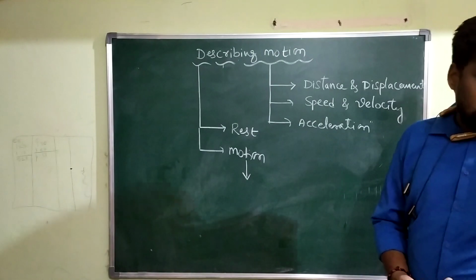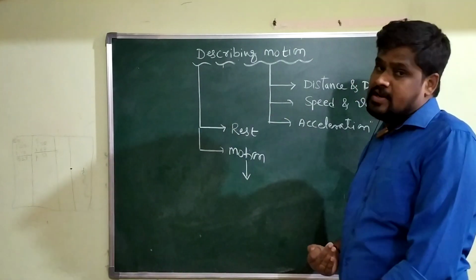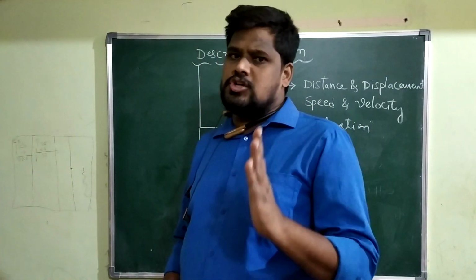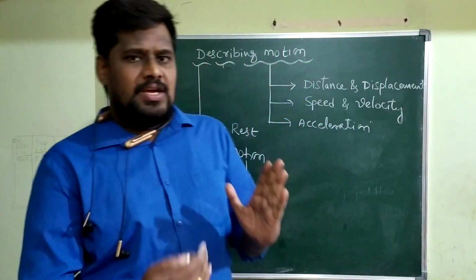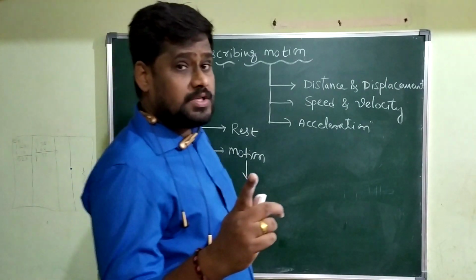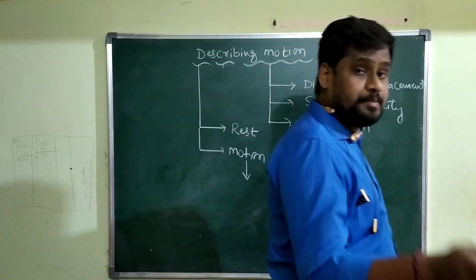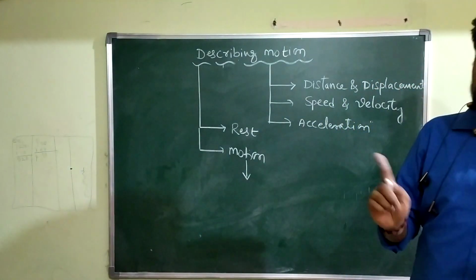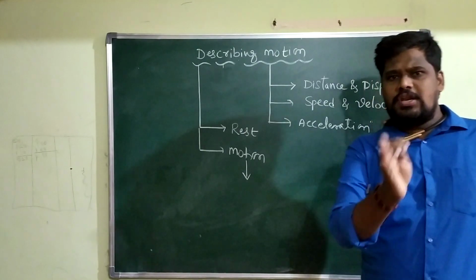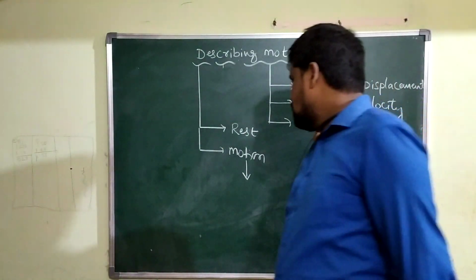With respect to that reference point or reference frame, the body's position should continuously change. If the position of a body continuously changes with respect to time and with respect to some reference frame, then the body is said to be in the state of motion.